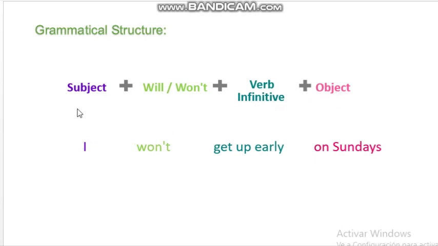As we replace, we can say, I won't get up early on Sundays. So this means that I don't have the custom to get up early on Sundays. So I stay in bed on Sundays until it is late.